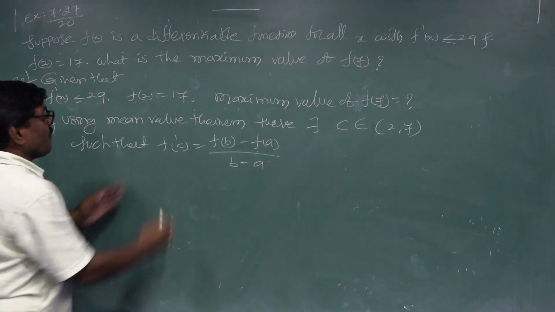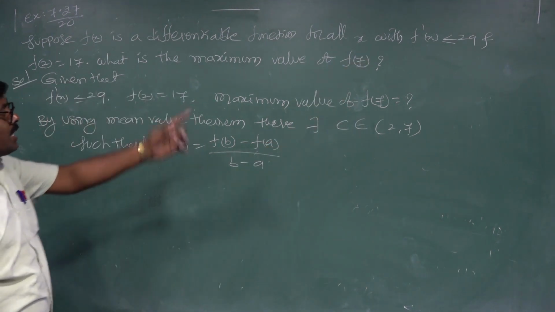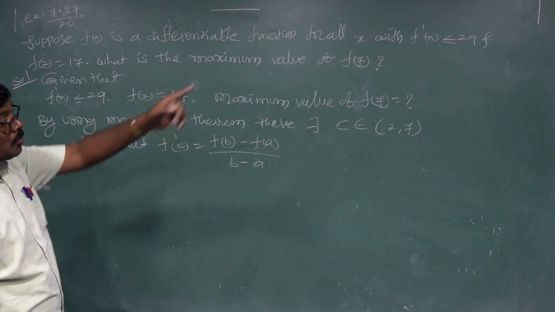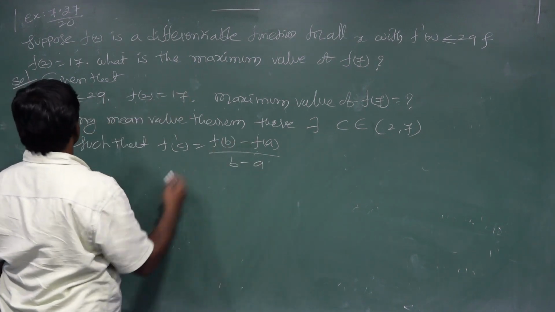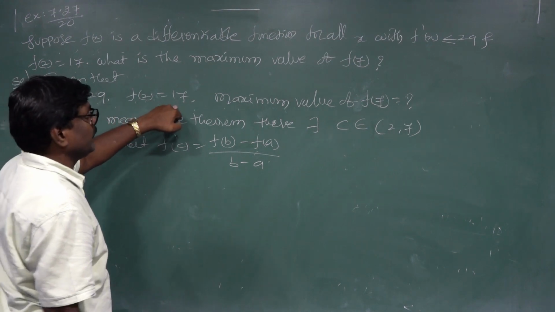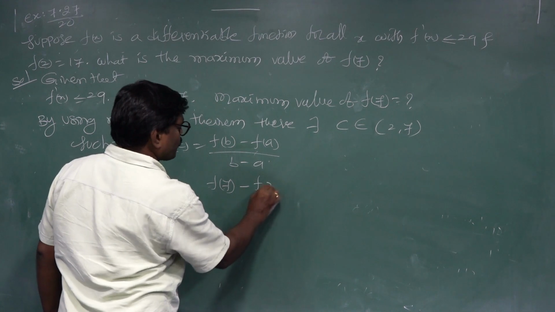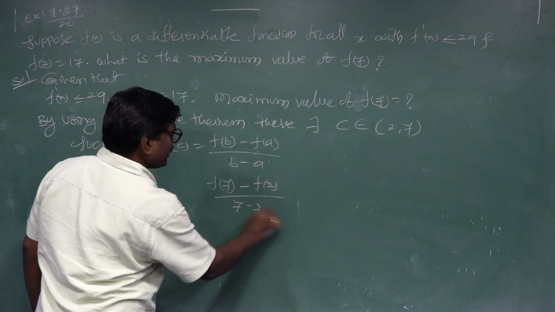Here f'(x) is less than or equal to 29, f(2) is equal to 17, so this is (f(7) minus f(2)) by (7 minus 2).